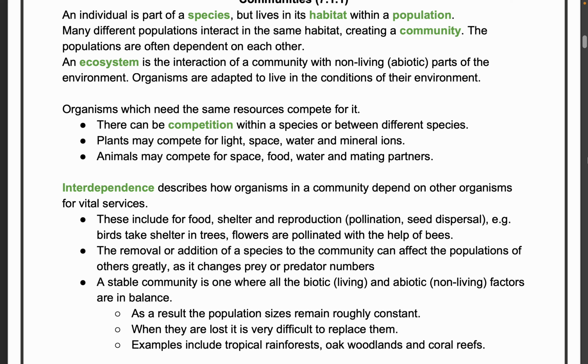When they are lost, it is very difficult to replace them. As I said, if a couple of cheetahs are lost, then you can't bring a cheetah from a different forest miles and miles away. It's very difficult to replace the balance. Examples include tropical rainforests, oak woodlands, coral reefs. They all maintain a kind of nice balance.